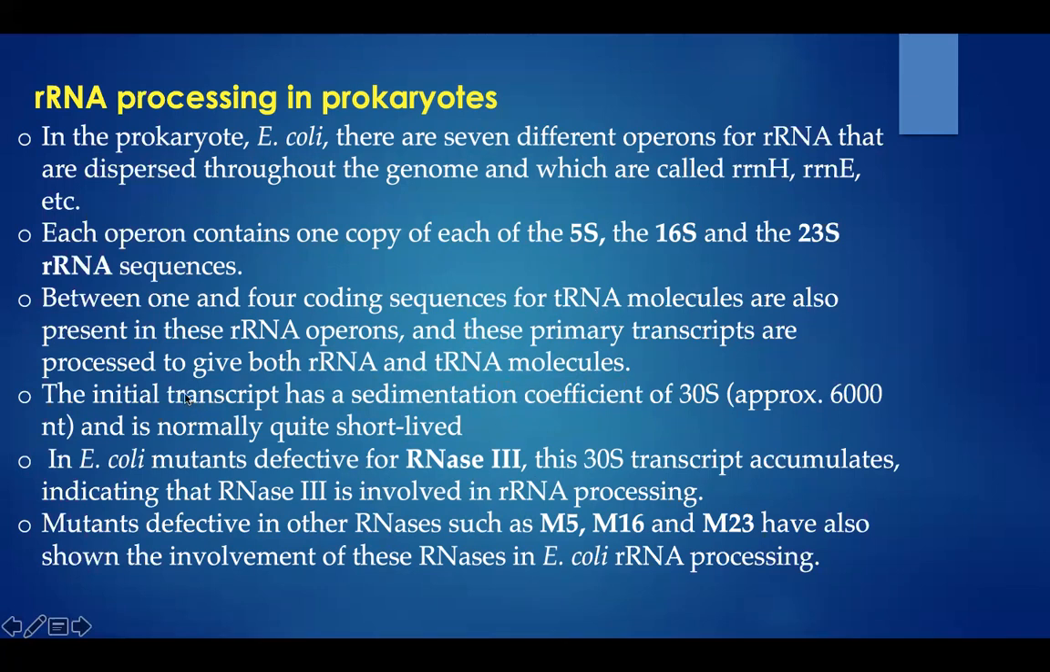The initial transcript has a sedimentation coefficient of 30S and is normally quite short-lived. In E. coli mutants defective for RNase III, this 30S transcript accumulates, indicating that RNase III is involved in rRNA processing. Mutants defective in other RNases such as M5, M16, M23 have also shown the involvement of these RNases in E. coli rRNA processing.